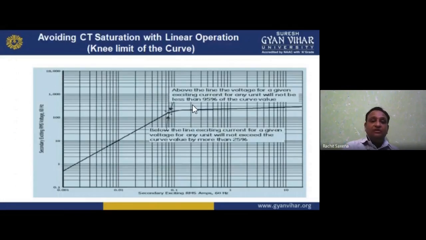Now moving forward, this is the CT saturation curve with linear operation and the knee limit of the curve. So we have the saturation. See here, below the line is the current, above the line is the voltage. It is showing you the knee point, higher and lower. Okay, I hope you understand.